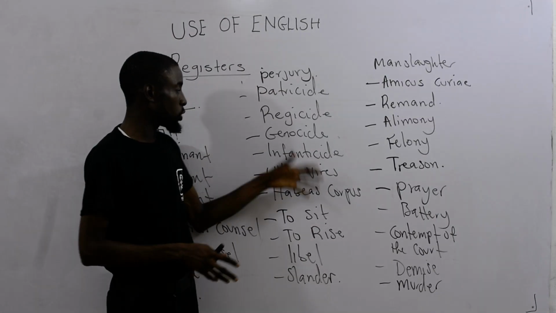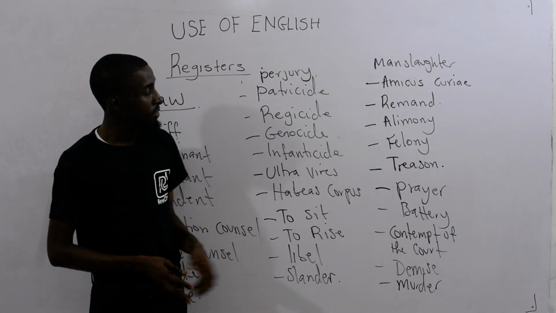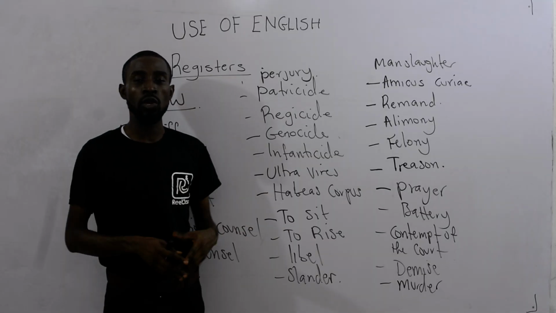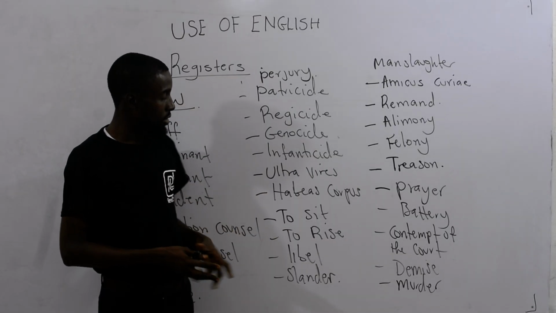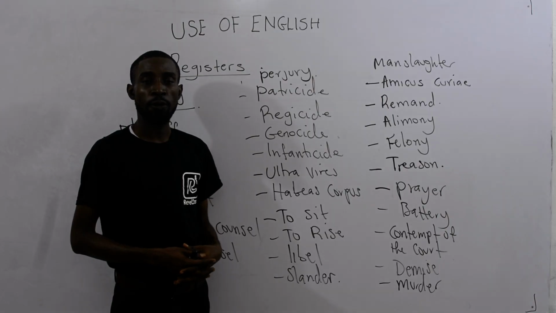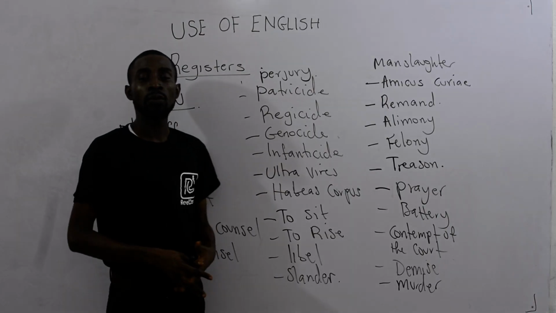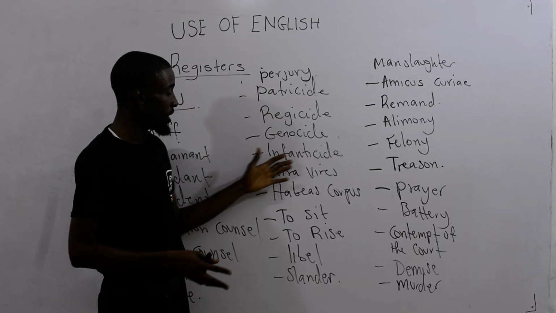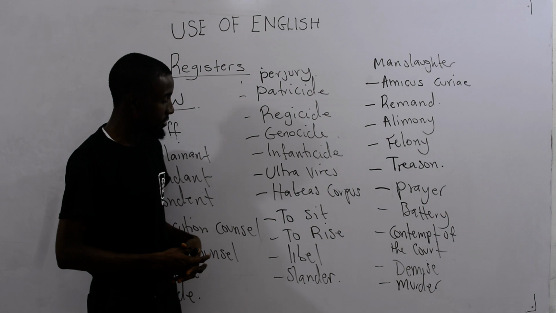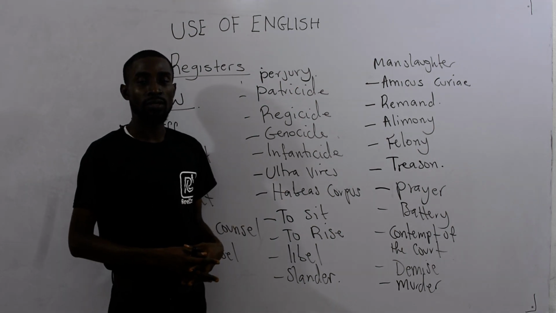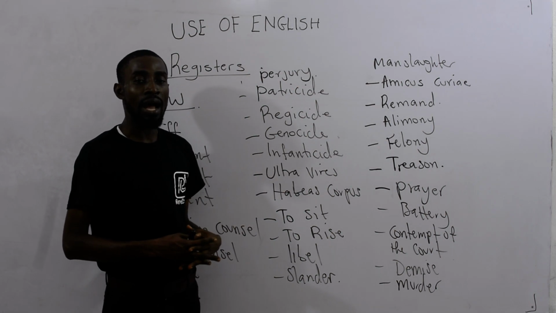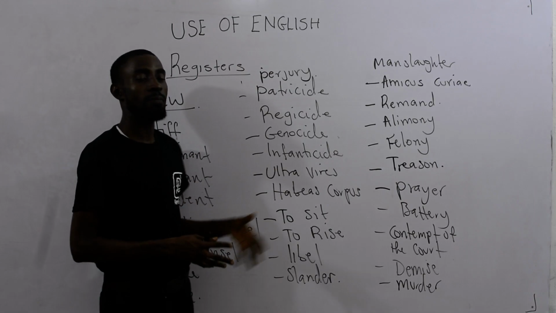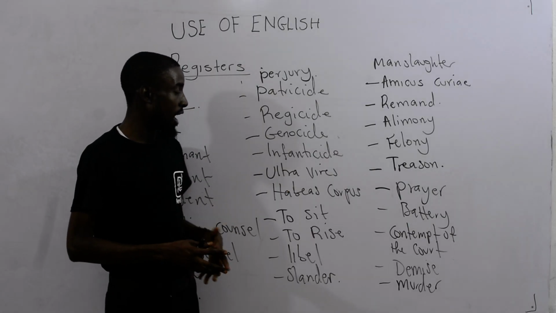All right? Then you talk about genocide. All right? Genocide is the offense of killing a particular race. When you wipe out a particular race, killing everybody, that offense is what? Genocide. All right? Then you talk about infanticide, which is the offense of killing a child. When you are guilty of killing a child, then it's an infanticide case. Then ultra vires, all right, is for a law court to declare an act illegal and unlawful, an unconstitutional act of the law, all right, declared by the court is called ultra vires.